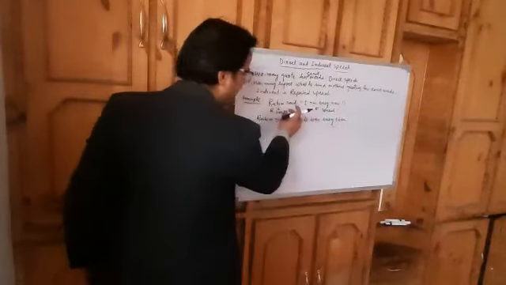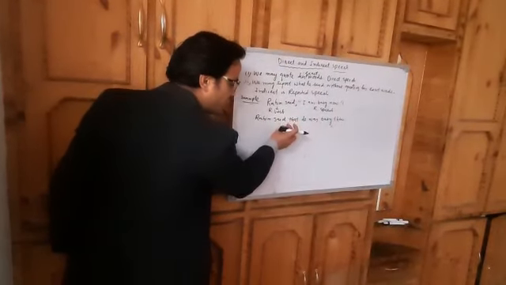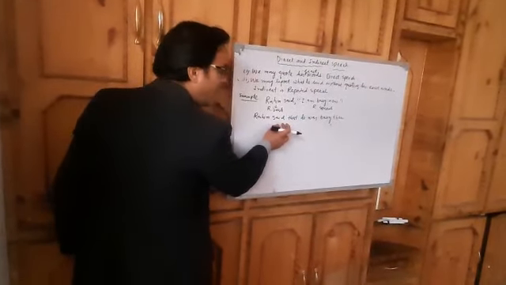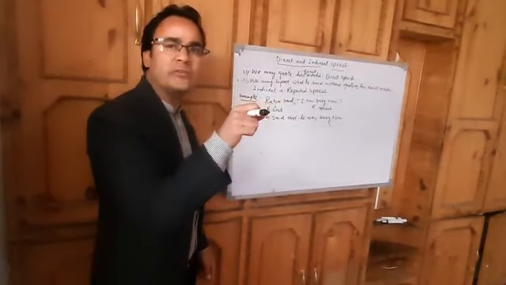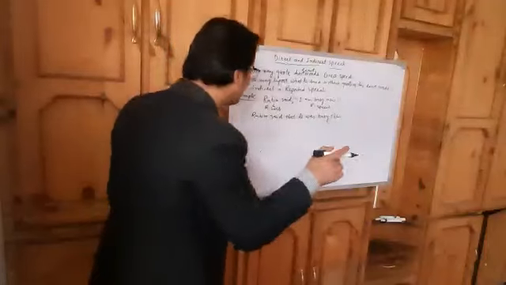So when I change direct speech into an indirect speech, I made some changes. Let me focus on those changes and you identify, my dear students.